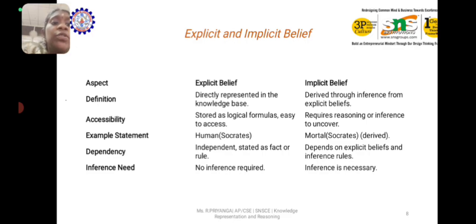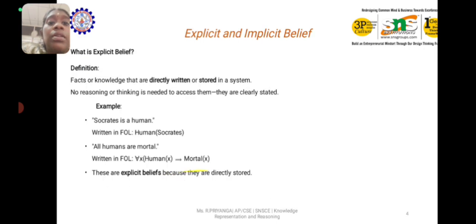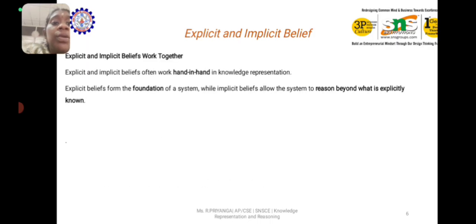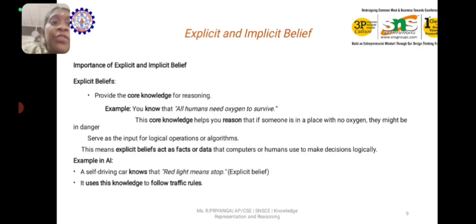Here, human(Socrates) and for all x, human(x) implies mortal(x), all humans are mortal, are stated facts. The mortal(Socrates) is derived from explicit belief. As for dependency, explicit belief is independently stated as a fact or rule, while implicit belief depends on explicit belief and inference rules. Here no inference is required, whereas inference is necessary in implicit belief.